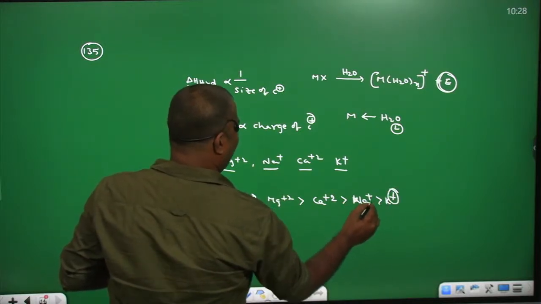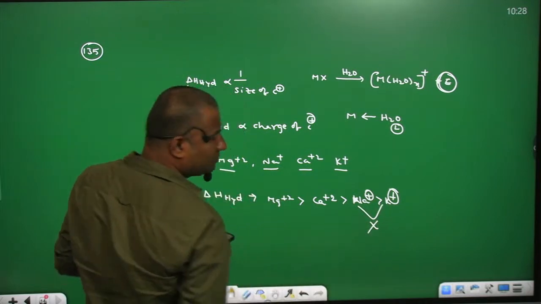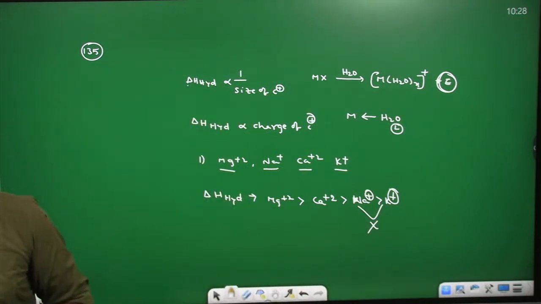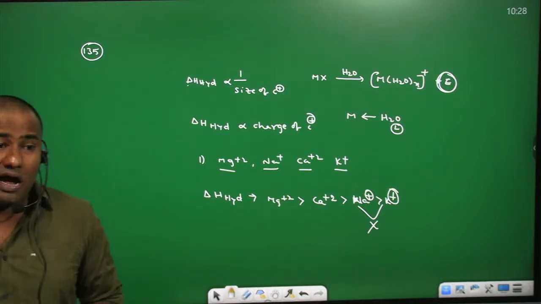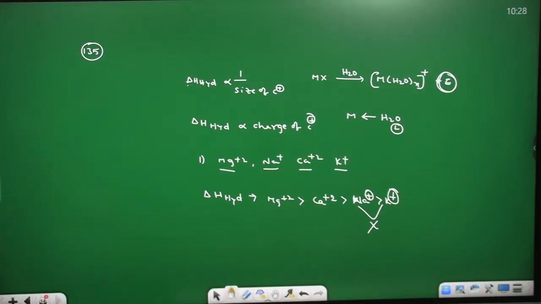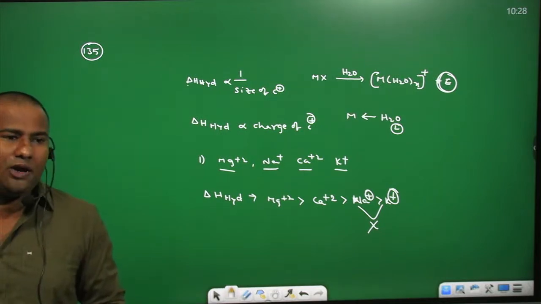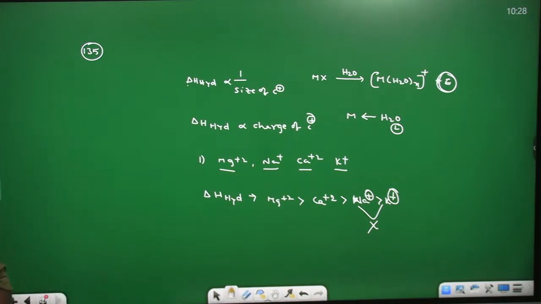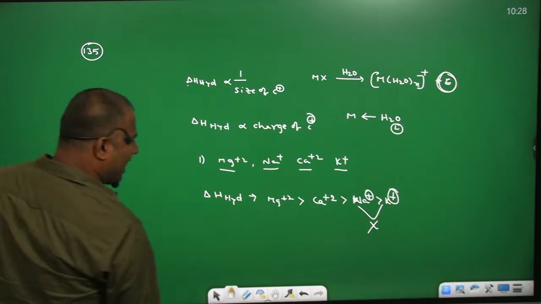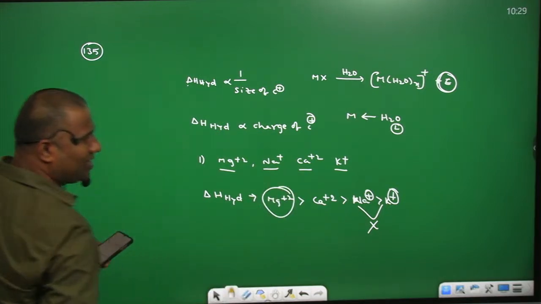These two ions are not hydrolyzed because alkali metals have large enough size, they are not going to hydrolyze. Hydrolyze means they are not able to form dative bond with water molecules. So which can hydrolyze easily and whose hydration enthalpy is more, that is magnesium.